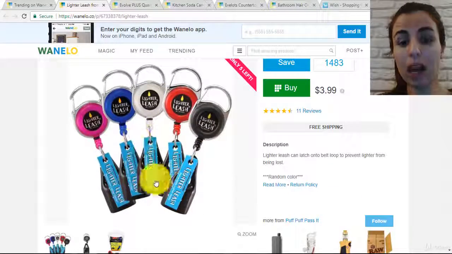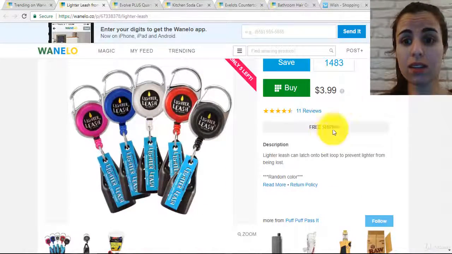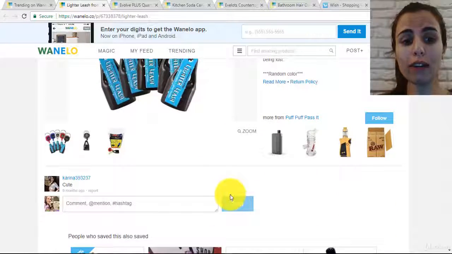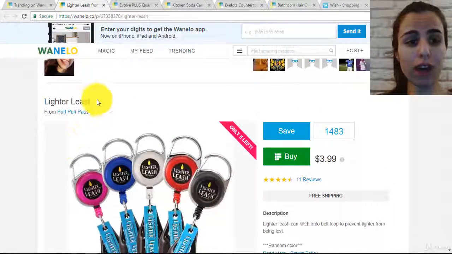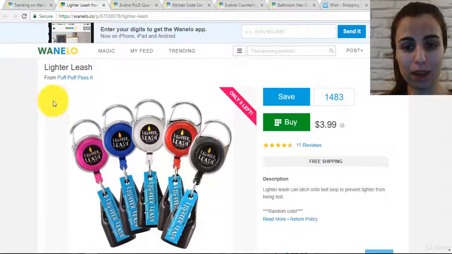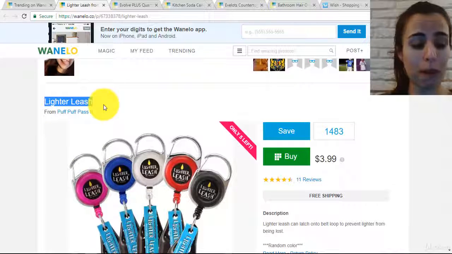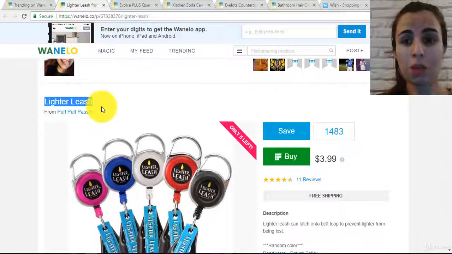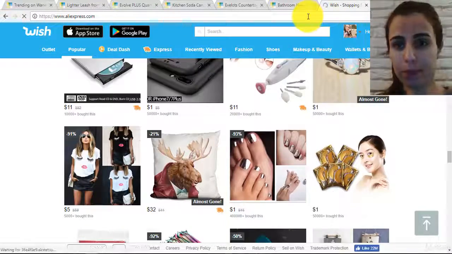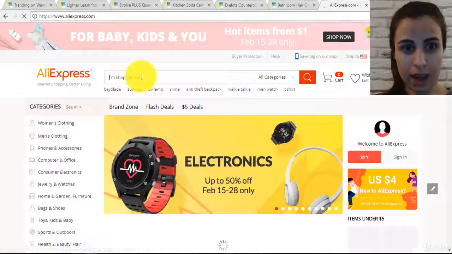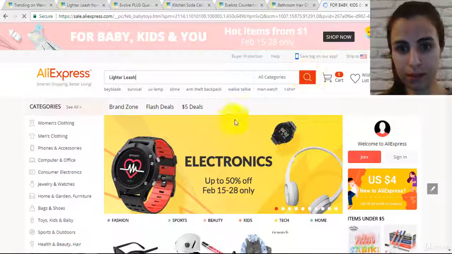So this is, for example, a lighter. It's very nice. It's for $4. You can target people who smoke, for example. It's important. Let me check if we can find it. Okay, we don't have a big title, so maybe we will not be able to find it on AliExpress. But let's check. Let's go to AliExpress and let's try to find it.